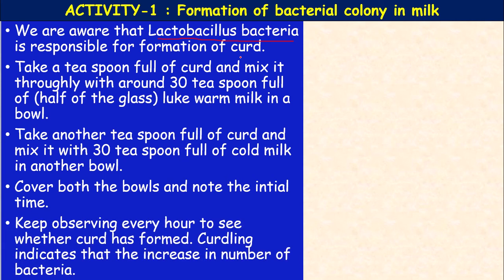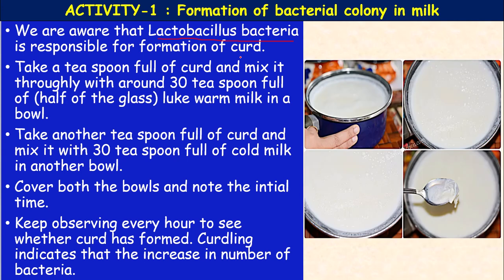So keep observing every hour to see whether curd has formed. The curdling formation indicates the increase in the number of bacteria. Here we are providing two conditions. Condition 1 is lukewarm milk. Condition 2 is cold milk.